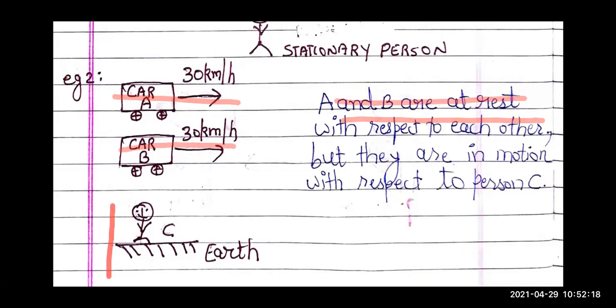But to a person who is standing outside on the roadside, both of you, A and B, will be in motion. Right, beta? So this example defines that motion and rest are relative terms. They are not absolute quantities. Okay. So this was your topic number 1. With this, we end our class here.